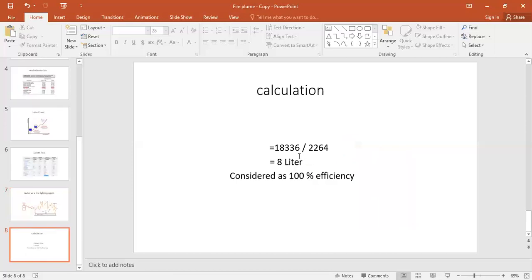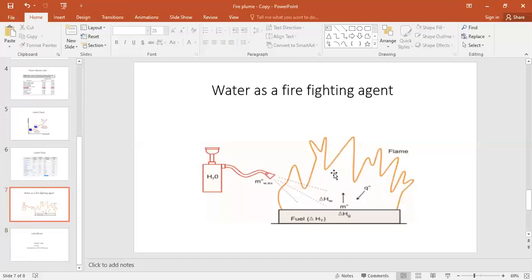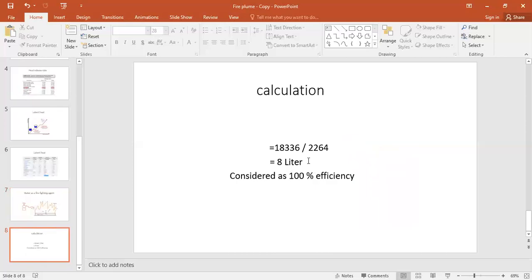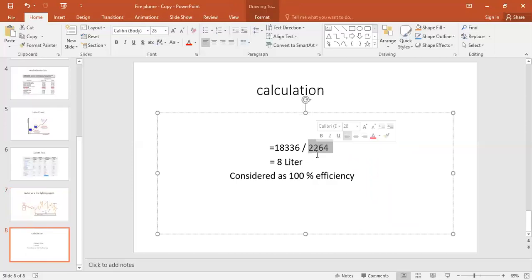If you are putting 8 liters of water on the burning area, what will happen? This is the total energy released from this burning fire. So if you put 8 liters of water, this is the latent heat of water. The fire will spend energy to evaporate this water. So if you put 8 liters of water, this total energy will be lost from the fire. So it means it will turn off.